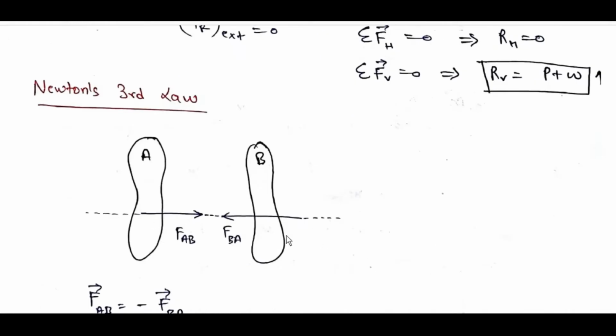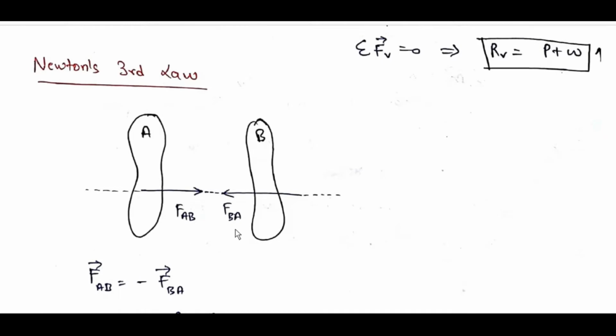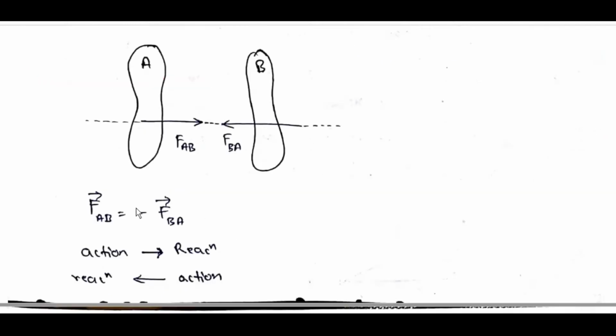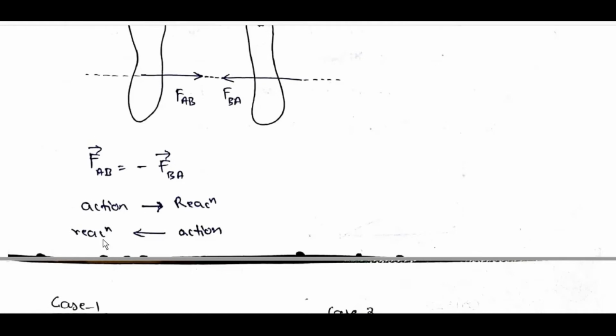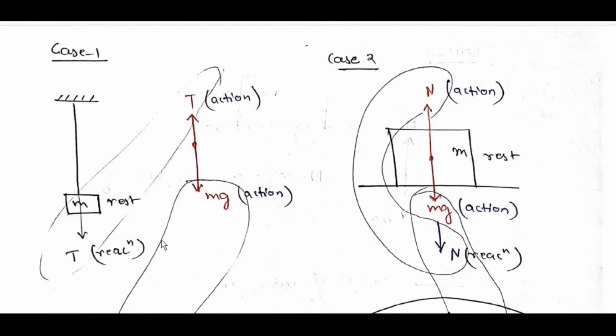Newton's third law: A, B, F_AB, F_BA, F_AB is equal to minus F_BA bar. Action, reaction. Case 1: rest, T, Mg.